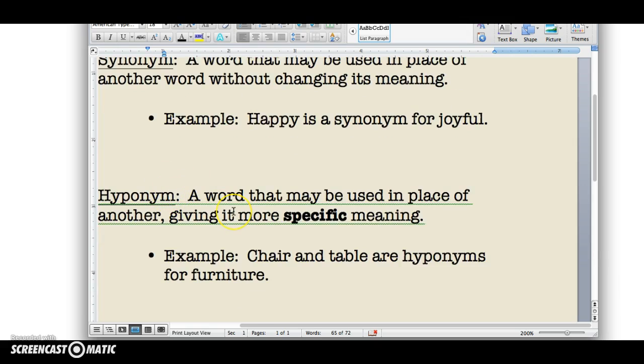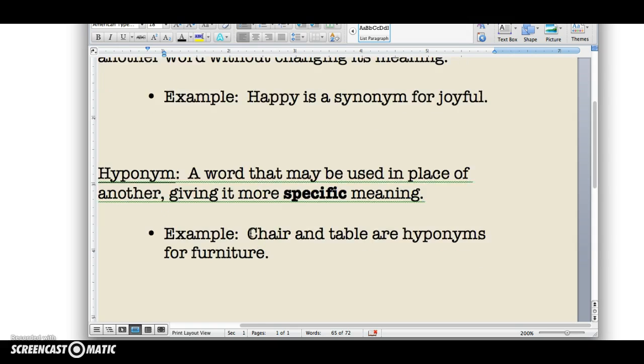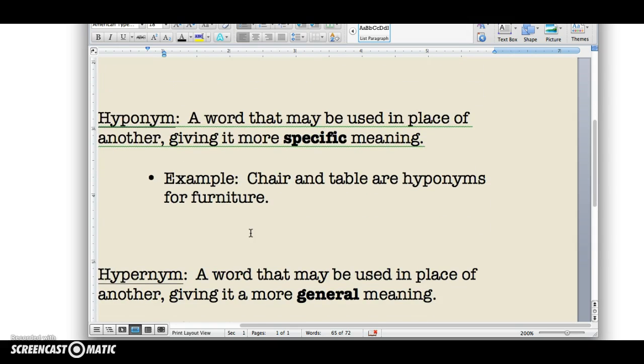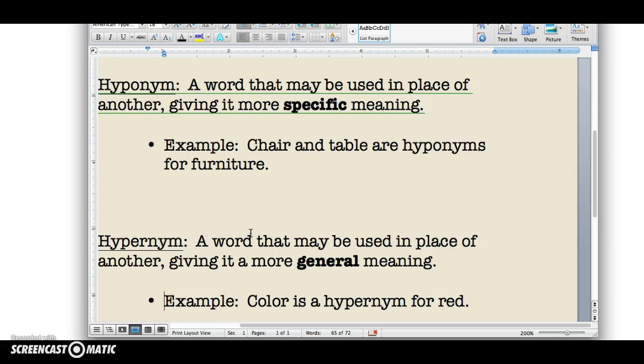Second is hyponym, and that is a word that may be used in place of another, giving it a more specific meaning. For example, chair and table are hyponyms for furniture. And lastly, hypernym is a word that may be used in place of another, giving it a more general meaning. For example, color is a hypernym for red. Hypernyms are used when you want to broaden your search.